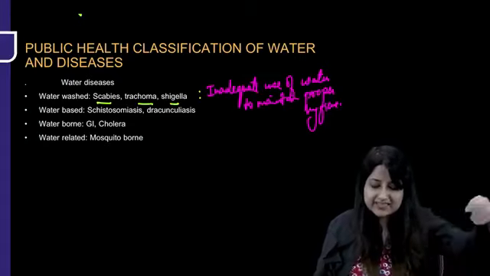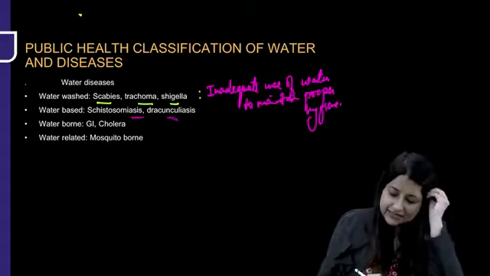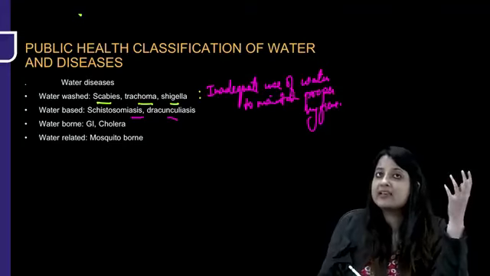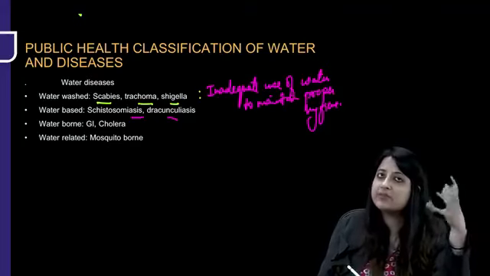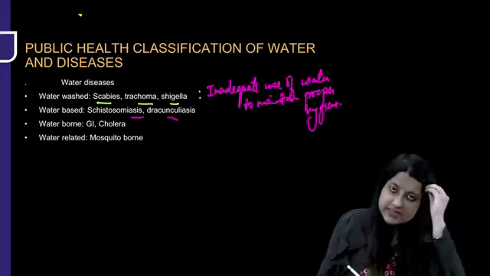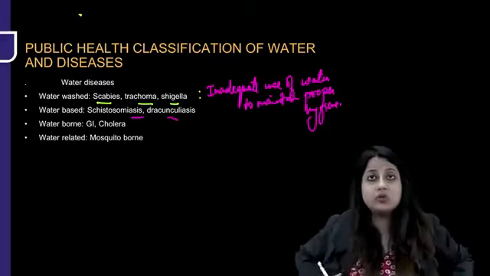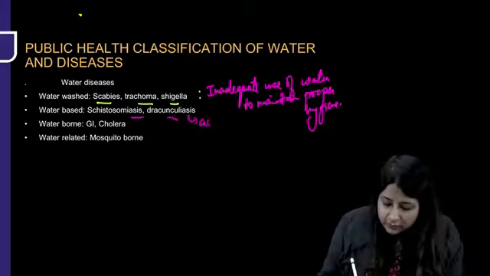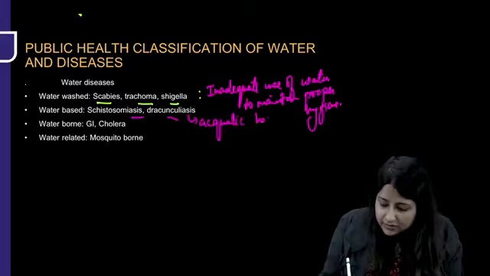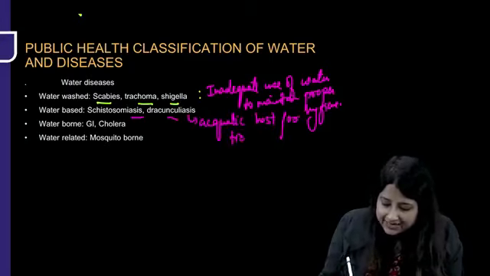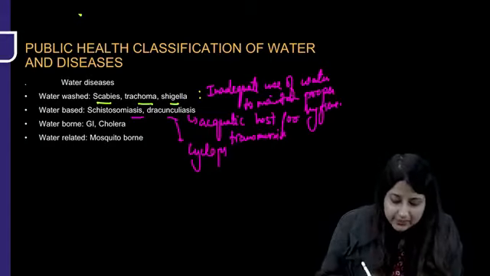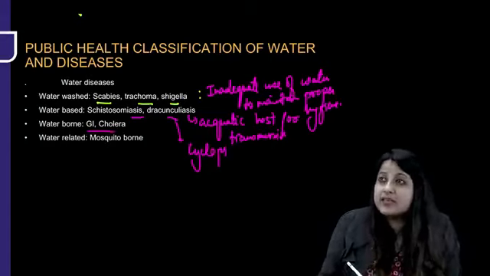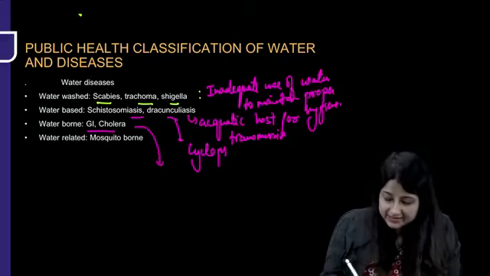What is water-based disease, guys? Examples are schistosomiasis and dracunculiasis. You remember dracunculiasis, what is the host over here? It was the cyclops, guinea worm infection, cyclops. So in water-based disease, it depends on an aquatic host for transmission. Aquatic host is required for transmission. Like in dracunculiasis, it is cyclops, guinea worm infection. Schistosomiasis, it was snails.